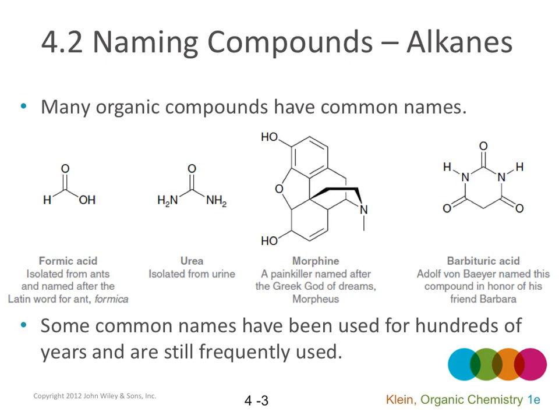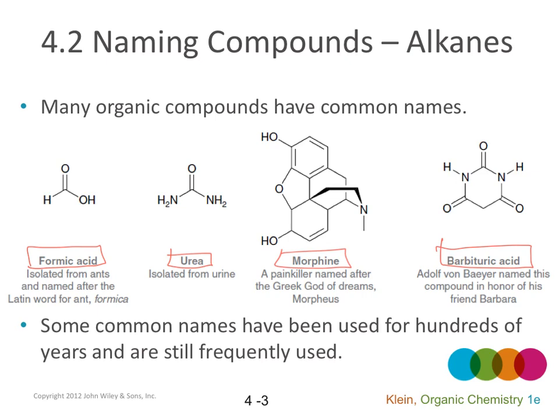Many organic compounds have common names. You can see here this molecule is formic acid, urea, morphine, and barbituric acid. But there are millions of organic compounds, and we cannot memorize millions of names.